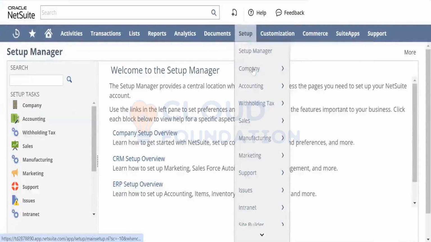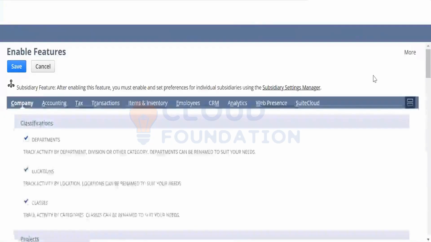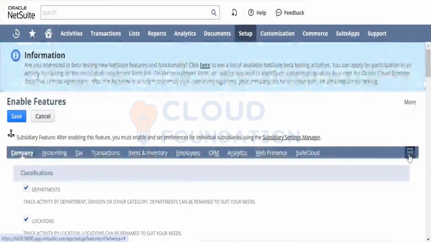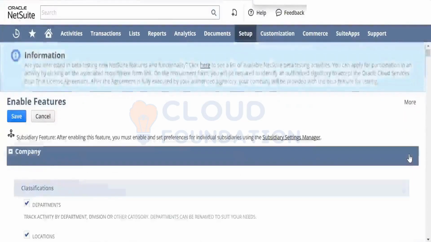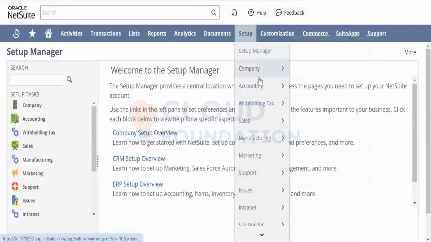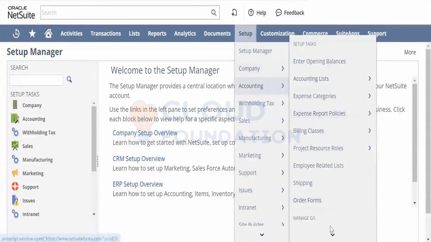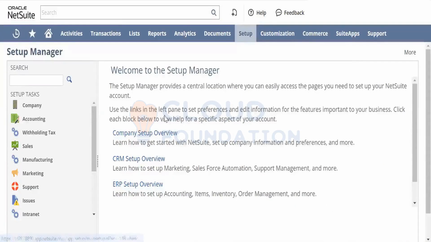The reason why it got enabled is, I think in the enable features, we have another feature which is called use bins. So if I go here, bin management. You see this? Since we have enabled the bin management over here on the accounting preferences, we have that preference. So do you want to make it mandatory or not? That is one of the preferences.